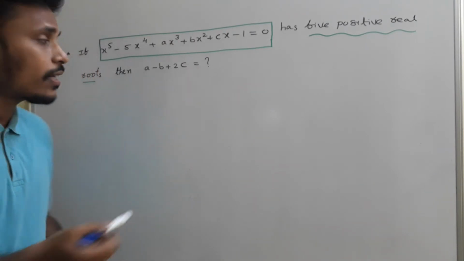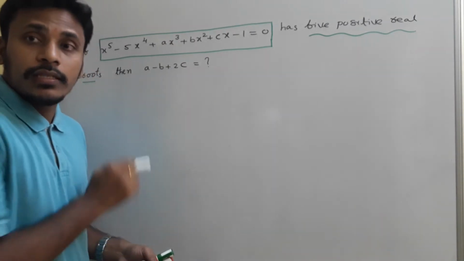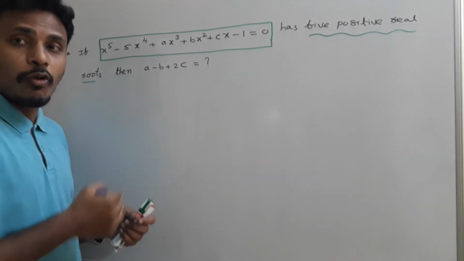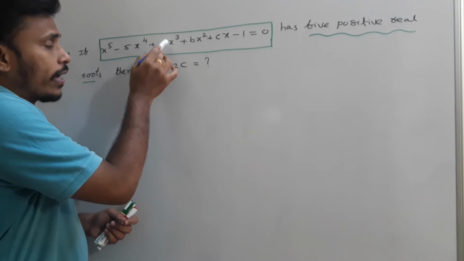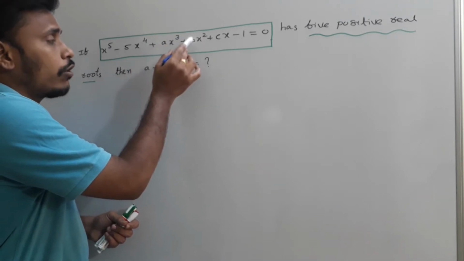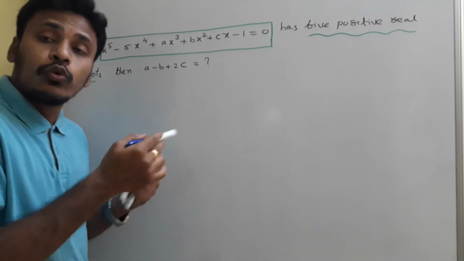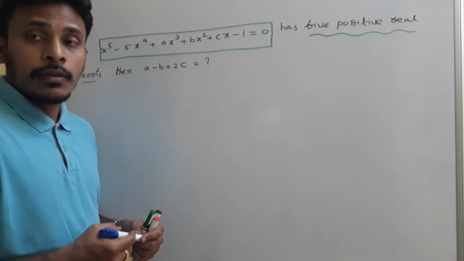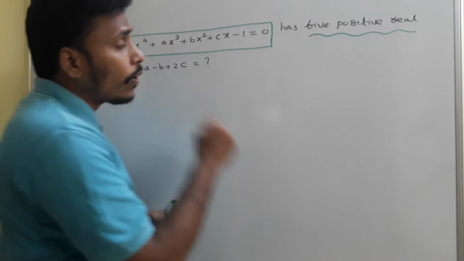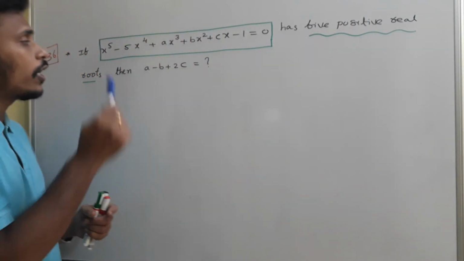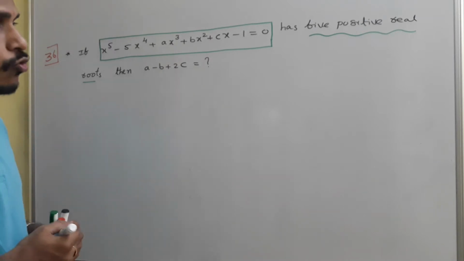What are these a, b, c? These a, b, c are coefficients. Look at the problem: the x cube coefficient, x square coefficient and x coefficient are unknown and the roots are unknown, but the given condition is that the roots are positive. Based on that we need to calculate a minus b plus 2c.